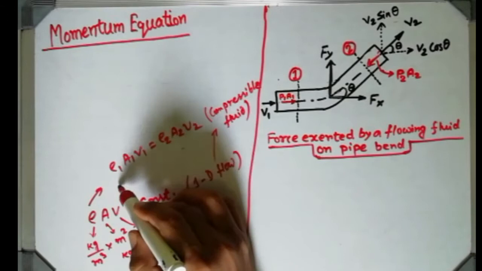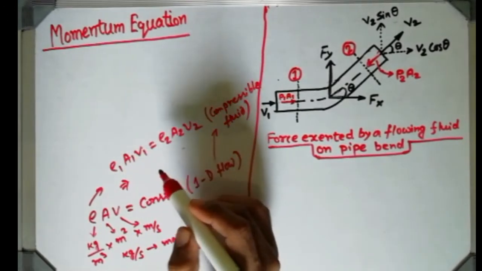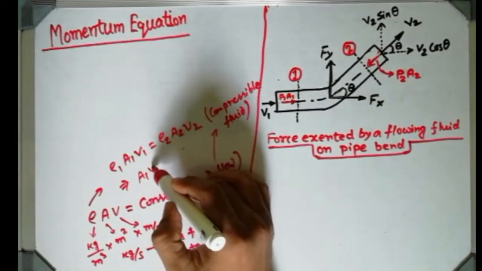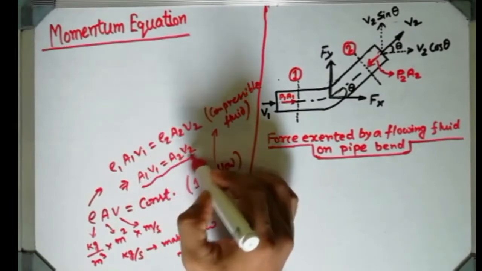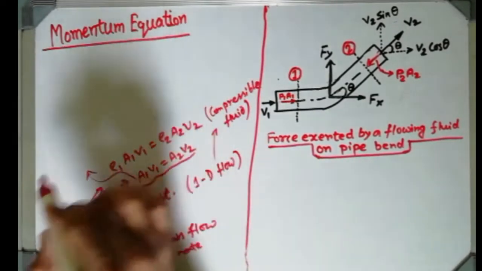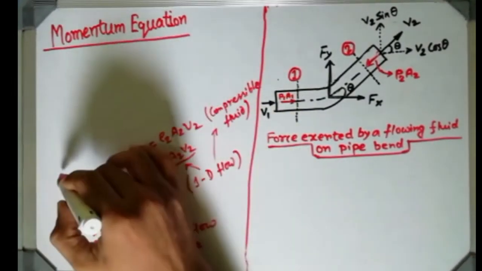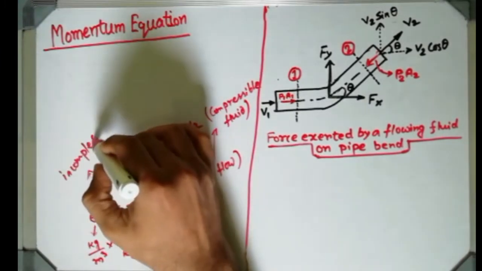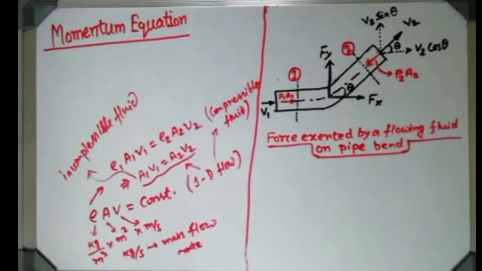Now if we convert this equation for an incompressible fluid like water, then rho will cancel from both sides and the equation becomes A1 V1 equals A2 V2. This is also a 1D form of the continuity equation, but it is for incompressible flow, or sorry, incompressible fluid. This equation is valid for incompressible fluid.